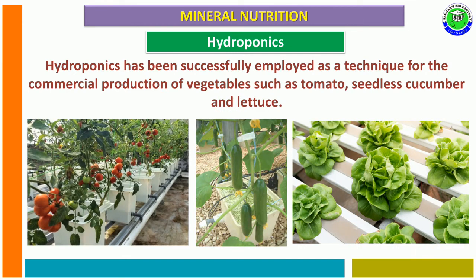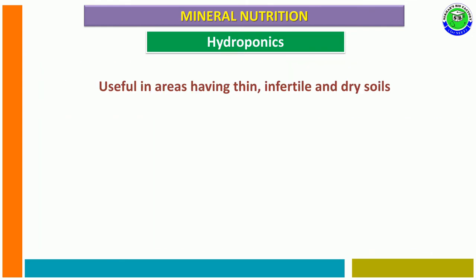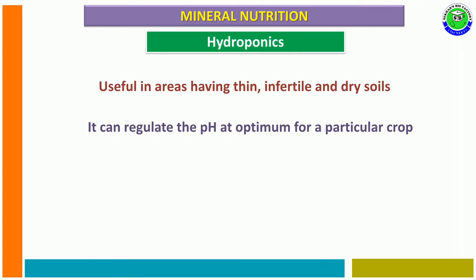Hydroponics has been successfully employed as a technique for the commercial production of vegetables such as tomato, seedless cucumber, and lettuce. The main importance of hydroponics: it is useful in areas having thin, infertile and dry soil.